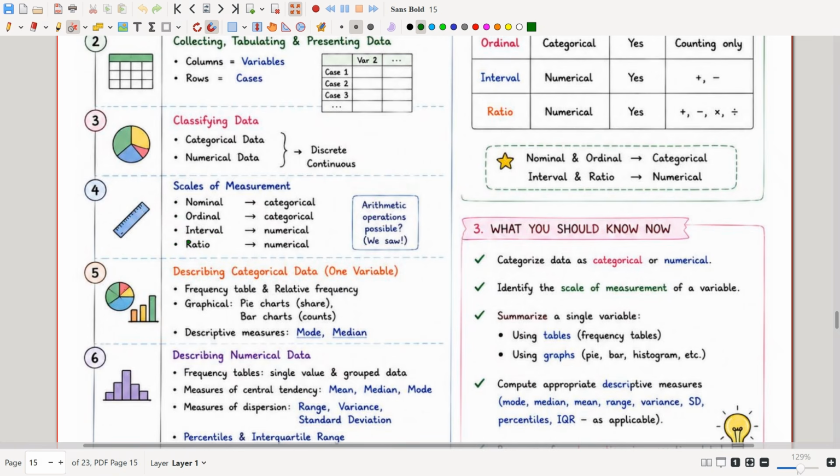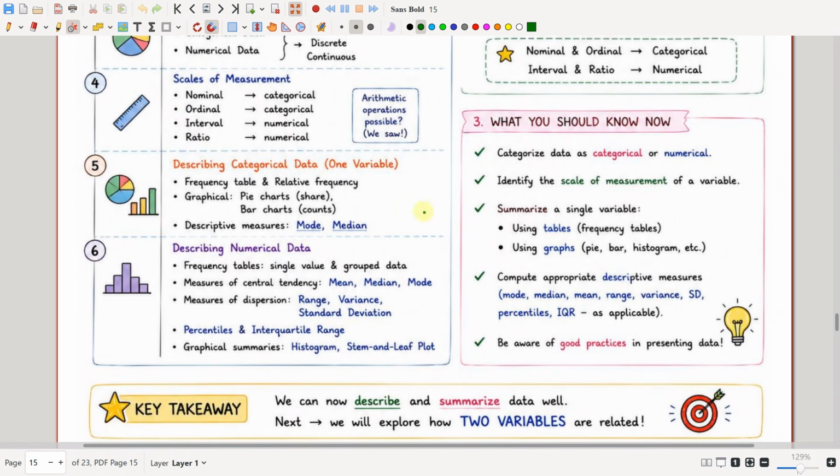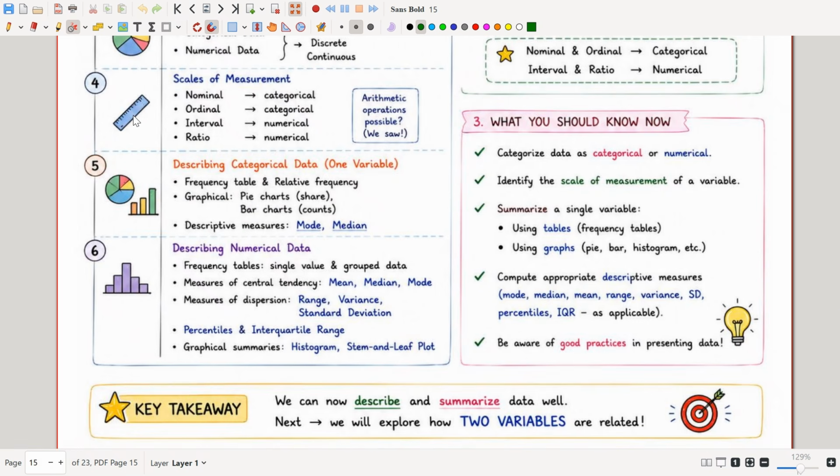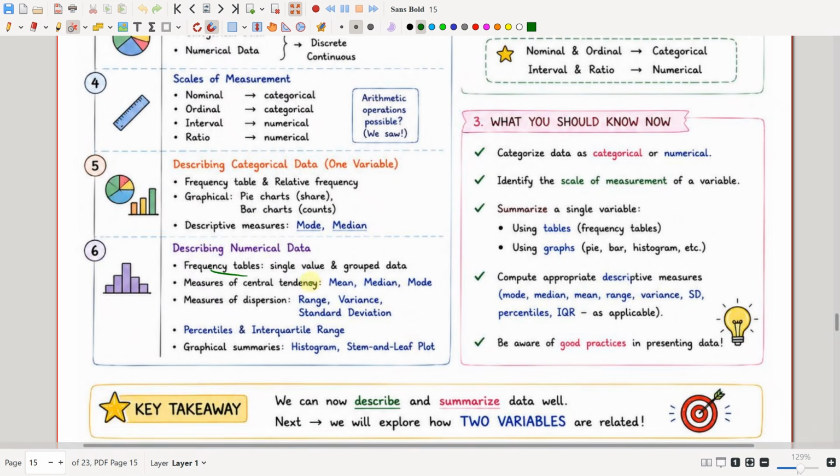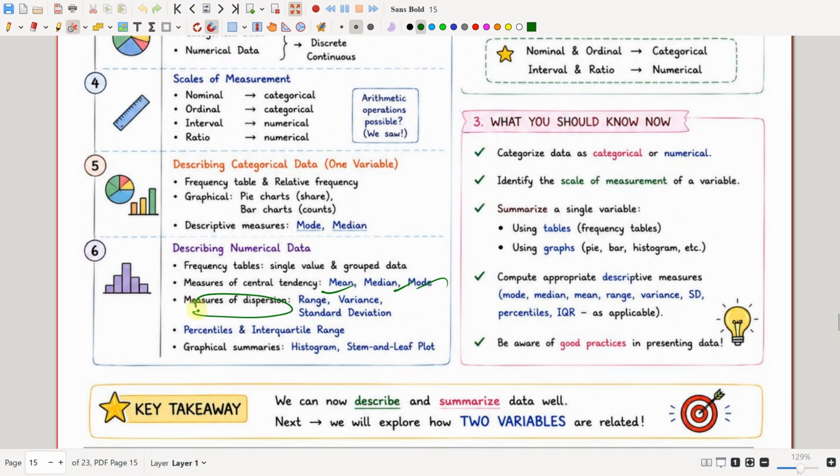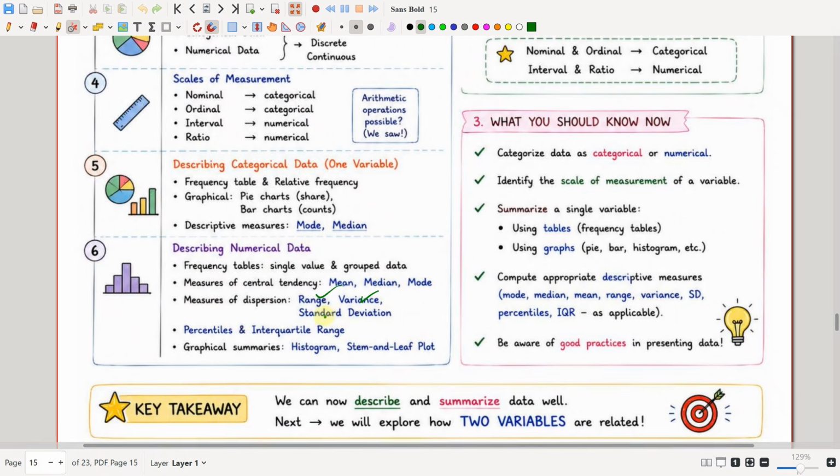For describing categorical data, we used the frequency table and relative frequency, and graphically we used pie charts and bar charts, and for descriptive measures we used mode and median. For describing numerical data, we used frequency tables for single values and for grouped data. For measures of central tendency we saw mean, median, and mode. For measures of dispersion we saw range, variance, and standard deviation. We also saw percentiles and the interquartile range. For graphical summaries we used the histogram and the stem and leaf plot.